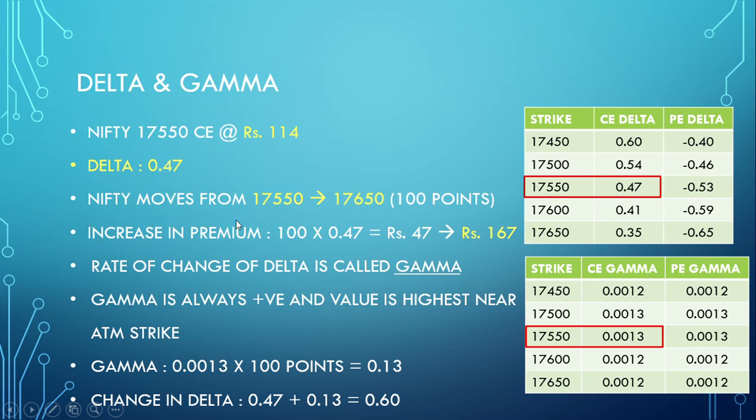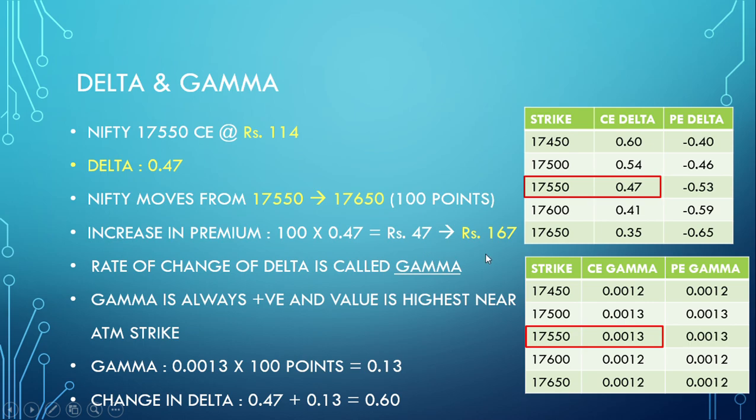So Nifty moves from 17,550 to 17,650, that is 100 points. So this premium of 114, how will it increase? There is a 100-point rise, so 100-point rise into 0.47 delta, we get 47 rupees. So this plus 47, it becomes 167.